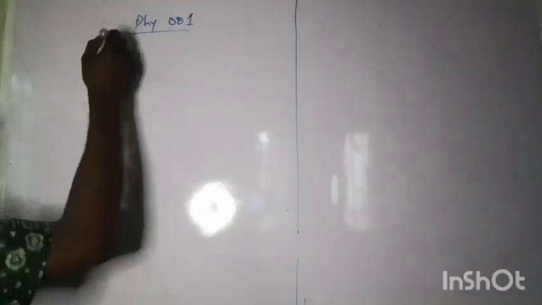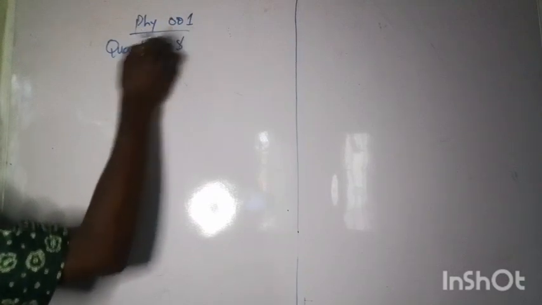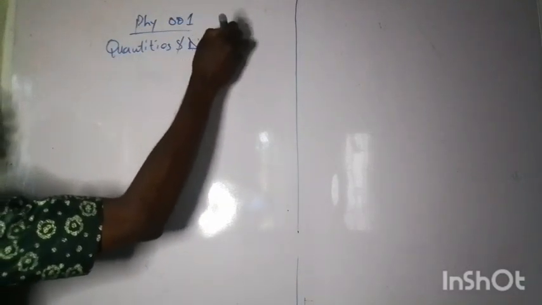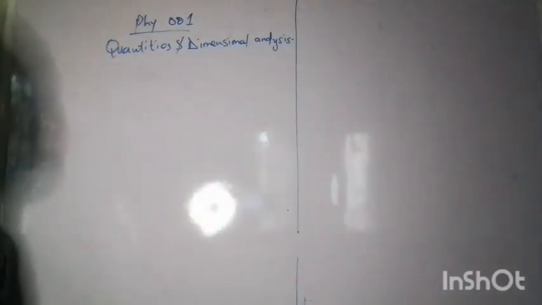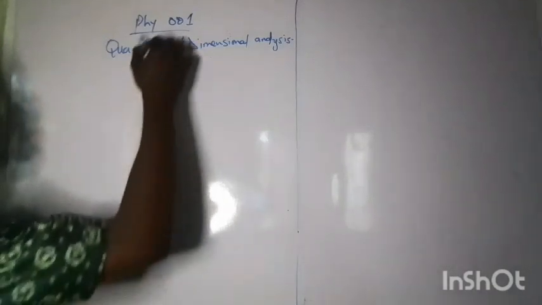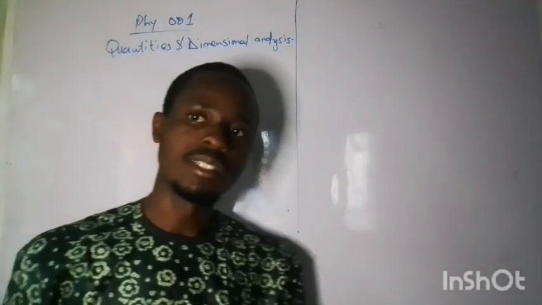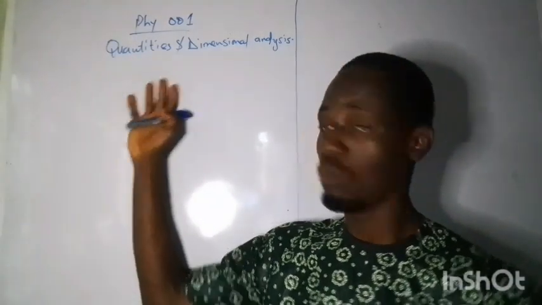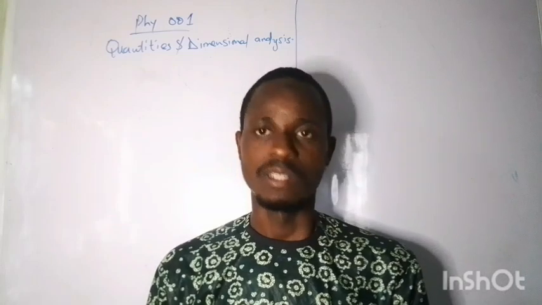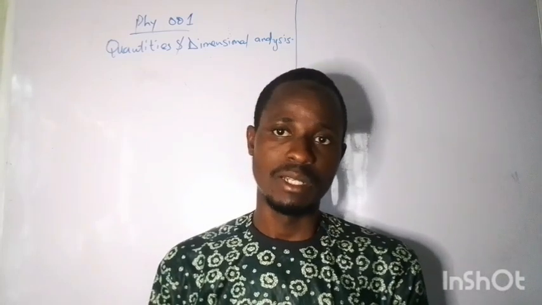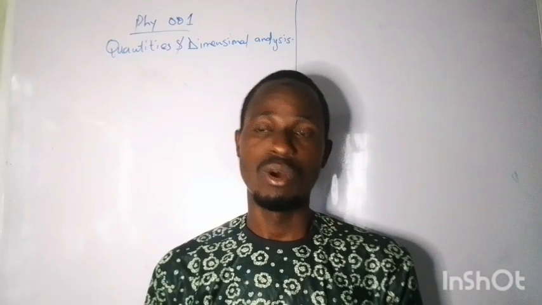In PHY 001 mechanics, we'll be talking about quantities and dimensional analysis. This is not the first time as a physics student you hear about quantities. Quantities are parameters that are measurable. You can measure them, like length, time, temperature. We have other parameters like areas, volume, and so on. They can all be measured.